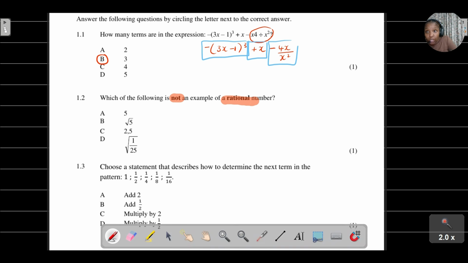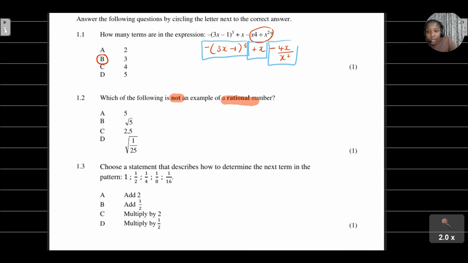So we need to take that into consideration when we are looking at the following. Let's look at this one, number 5, because they're asking which of the following is not a rational number. So we know that 5 is definitely a rational number because we said that your natural numbers and whole numbers are also considered rational numbers. Then you take the square root of 5. Is the square root of 5 a rational number?